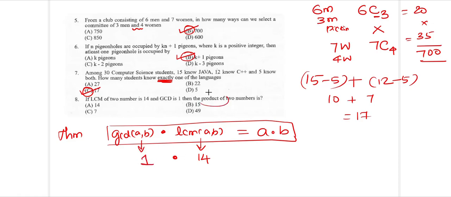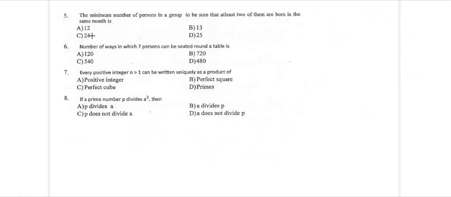What they want is the product of the two numbers. So AB equals 14 into 1, which makes it 14. So the answer is A, 14. So we are done with this set. Let us move on to the next one.